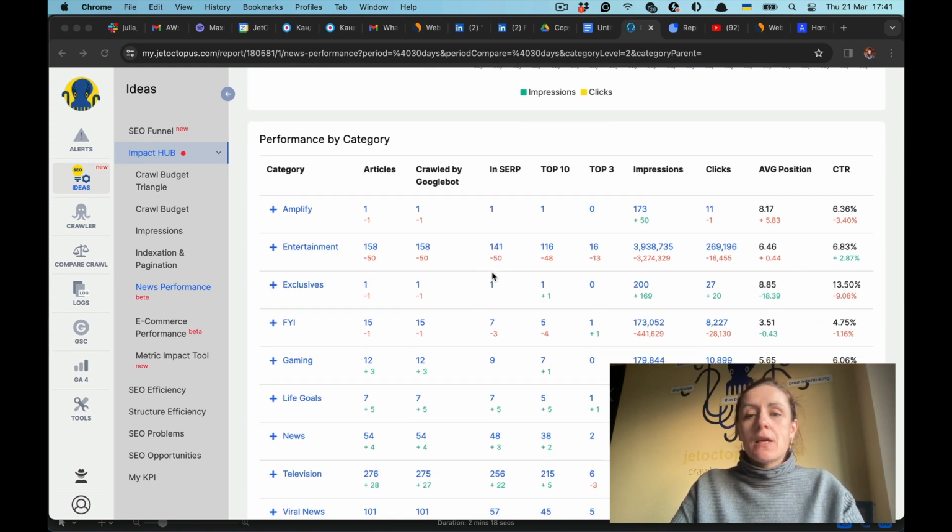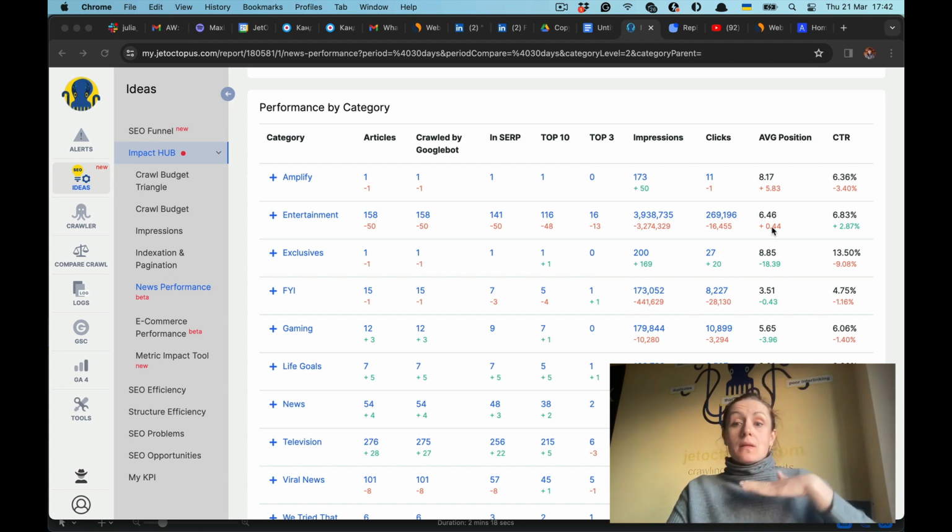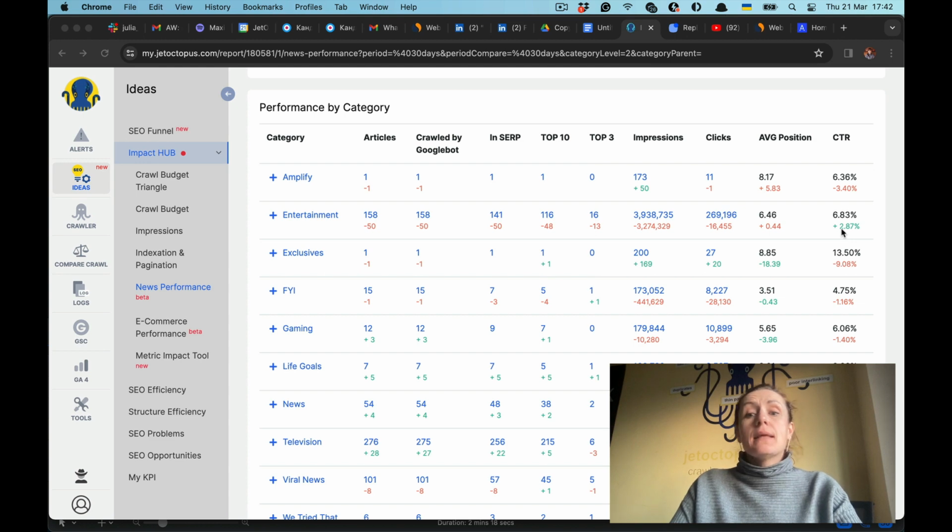Performance by categories. You remember that we have the same report in e-commerce, performance by products, but right now I would like to analyze my article categories and their performance. You see the category, the number of articles in it, the number of articles crawled by Googlebot within this category, how many of them are in SERP, how many in top 10, how many in top 3, how many impressions the articles in this category are getting, how many clicks with the dynamics compared to the previous period of time, average position of the articles within this category, and average CTR, again with the dynamics.